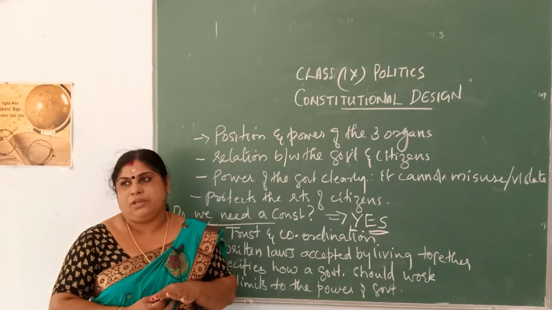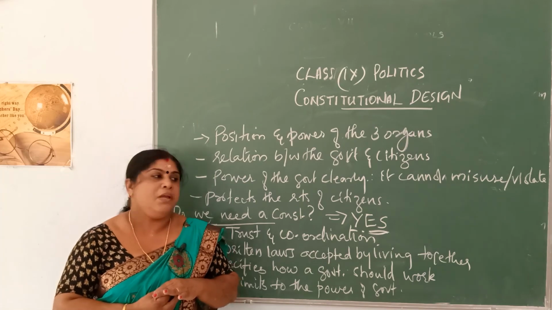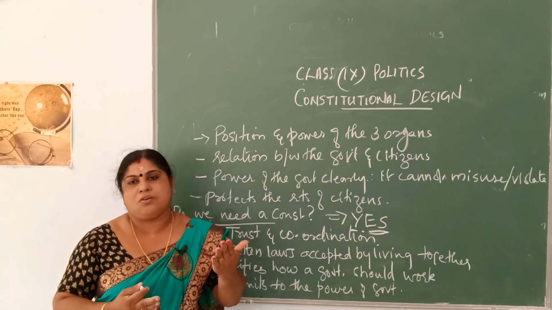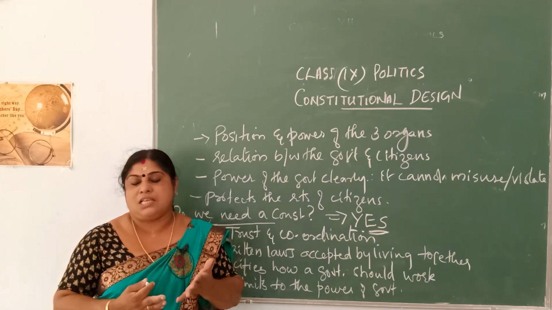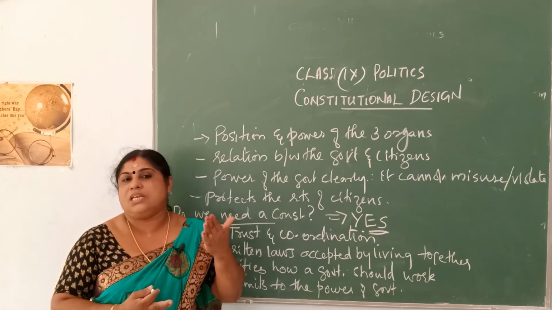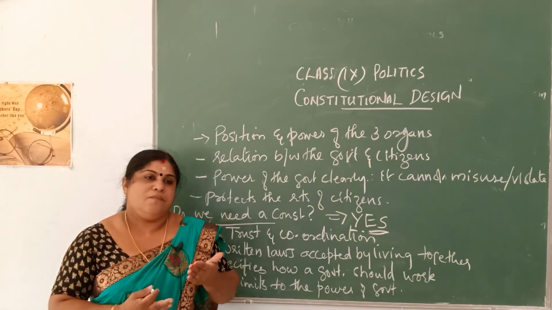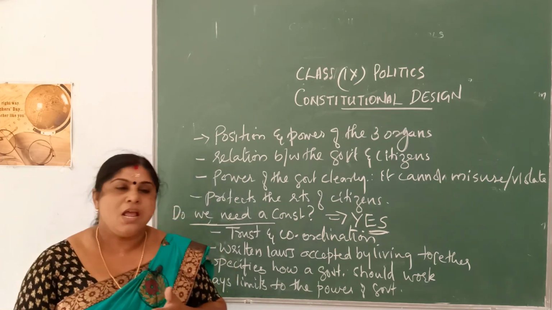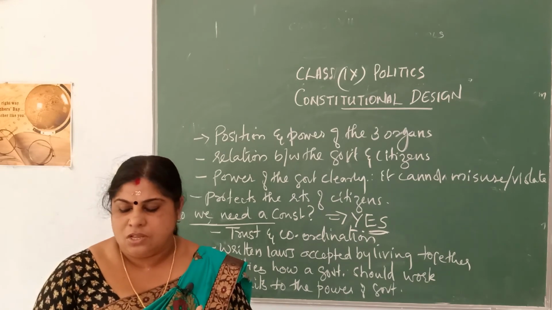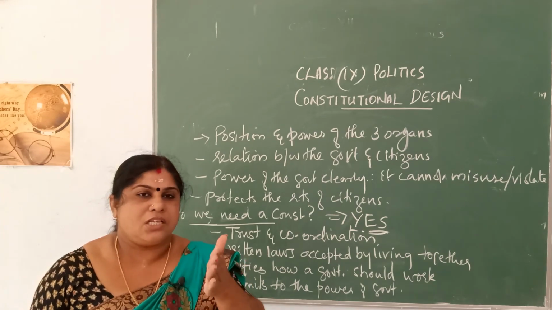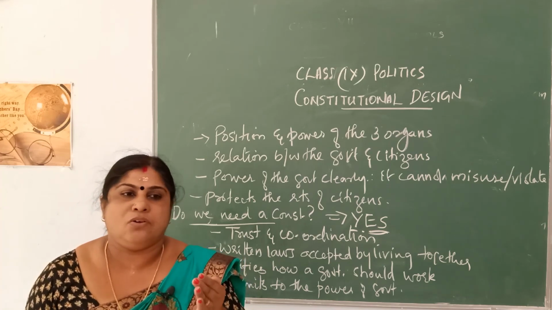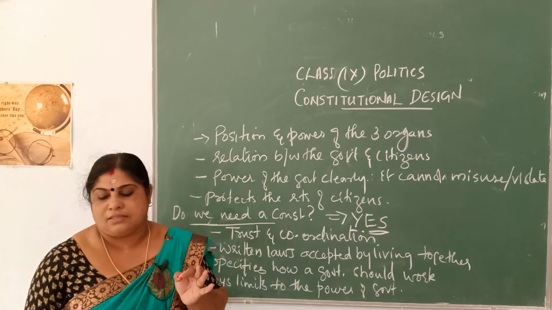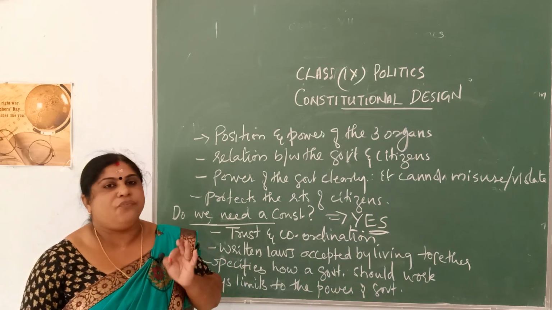So it was not easy going. I already told you, it was not easy going for them to trust each other, isn't it? Mutual trust between the whites and black was not as easy as we say. So there was a tendency that they would break their words if it was not written and kept. So they wanted to safeguard the interest of the people here, and in order to safeguard the interest, the only way they could maintain trust among the whites and black was to write certain rules and regulations. So these written rules and regulations came to be called the constitution. So that is the need for a constitution.